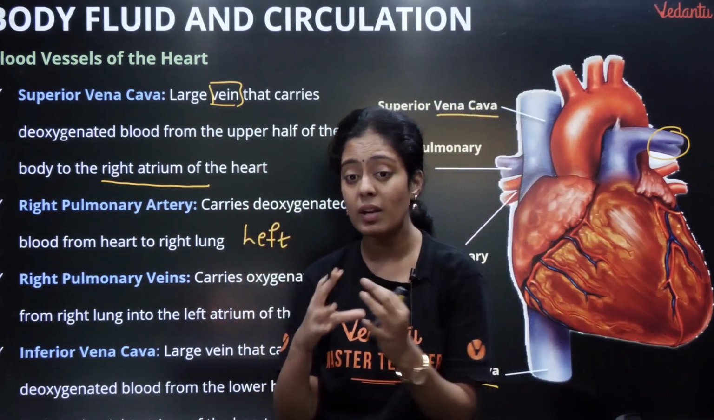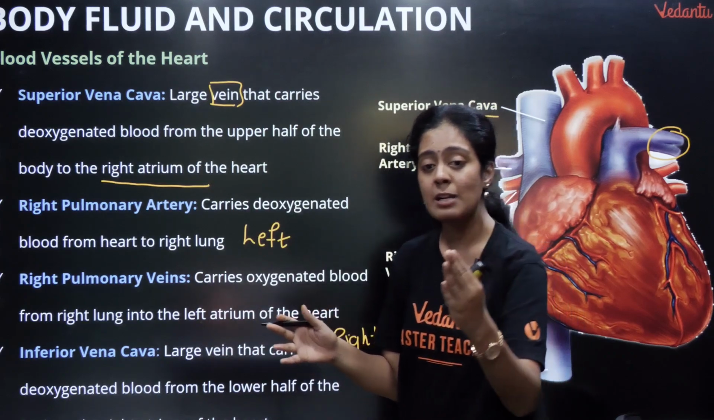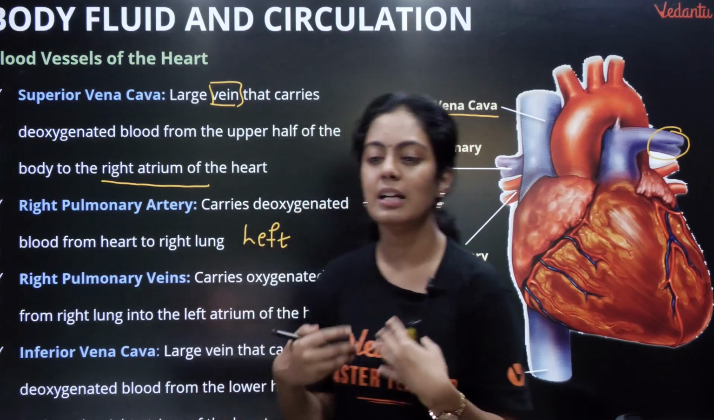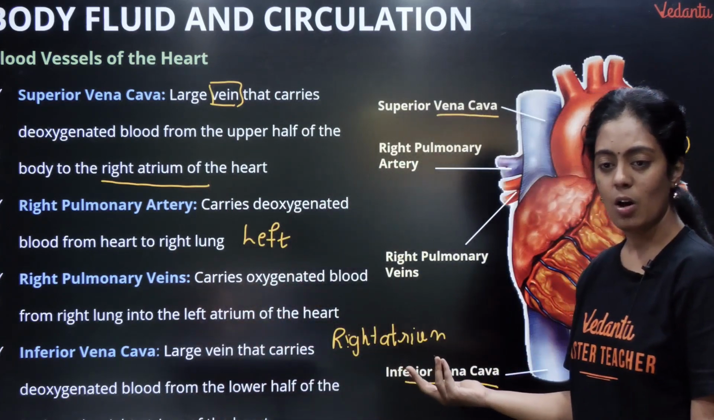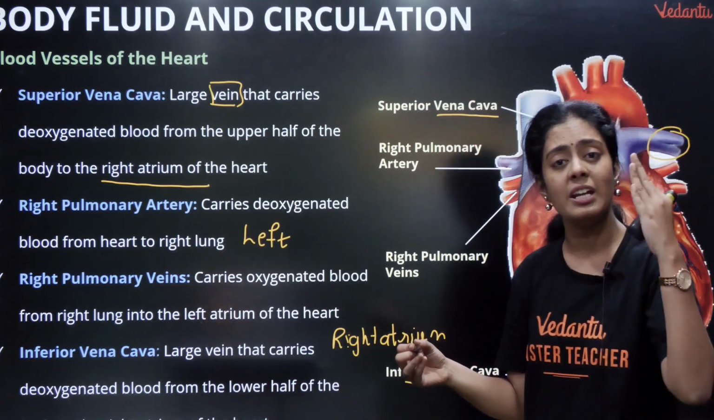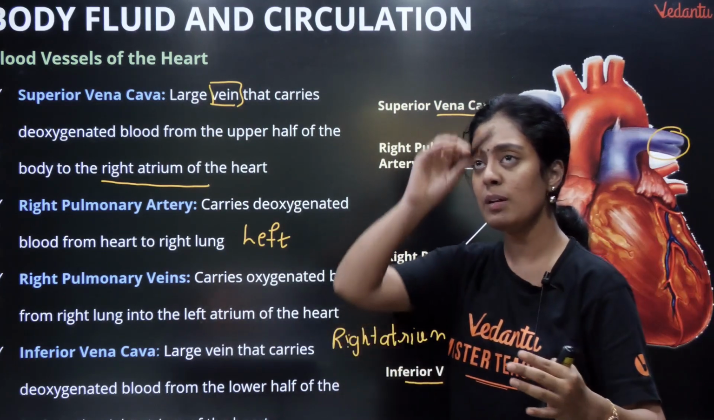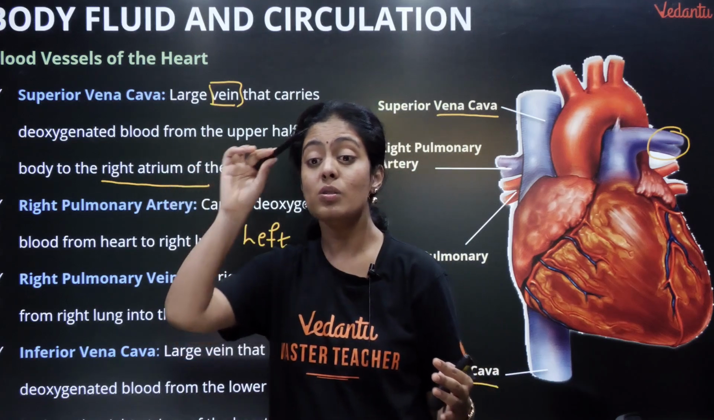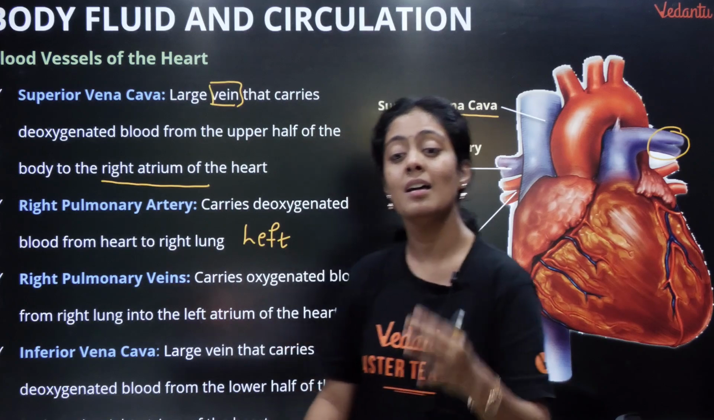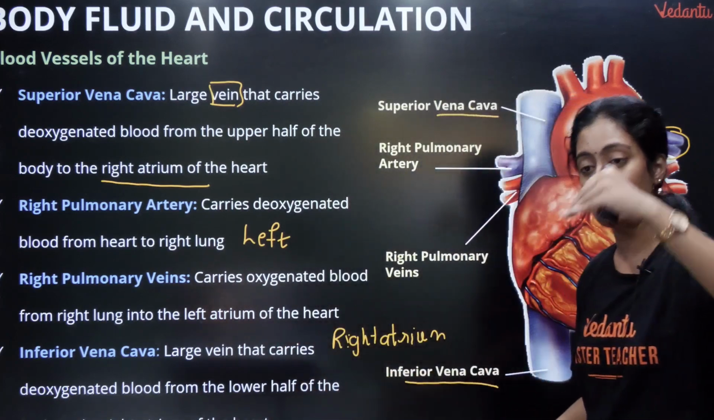ஏன்னா லங்ஸ்ல தான் purification நடக்கும். Correct? So right pulmonary artery will carry it to the right lung, left pulmonary artery will carry it to the left lung. Simple. Okay, அதே மாதிரி pulmonary veins, they carry oxygenated blood from the lungs. இப்போ வந்து lungsல oxygenate ஆகும், correct? So அந்த blood has to be returned back to the heart. So they are going to carry from the lungs to the heart.